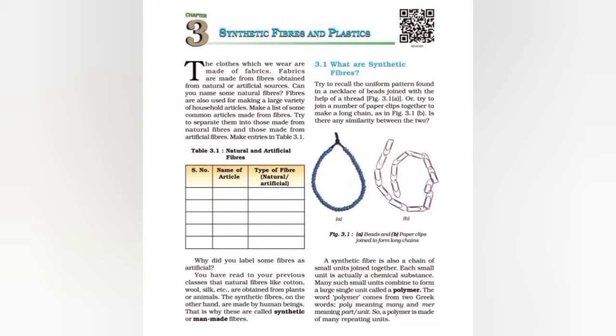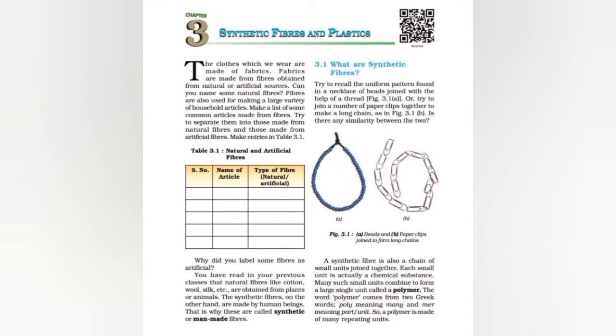What are synthetic fibers? We can take the example of rayon. Rayon is one kind of synthetic fiber. Try to recall the uniform pattern found in a necklace of beads joined with the help of thread, as given in figure 3.1a. Or try to join a number of paper clips together to make a long chain, as in figure 3.1b. Is there any similarity between the two? In this way we can understand the structure of synthetic fiber.